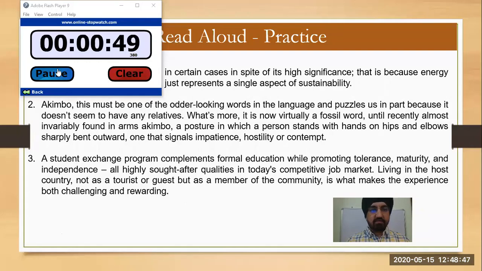So you took more than 40 seconds. On the exam day, we have to finish within 25, not more than 30 seconds. That is one thing. Second thing, never correct yourself. Once you have spoken any word, keep on speaking. If you have pronounced 'akimbo is', that's fine. Definitely you will get a lower score in the reading part, but that will not impact your speaking module. If you correct again and again you are losing your marks.